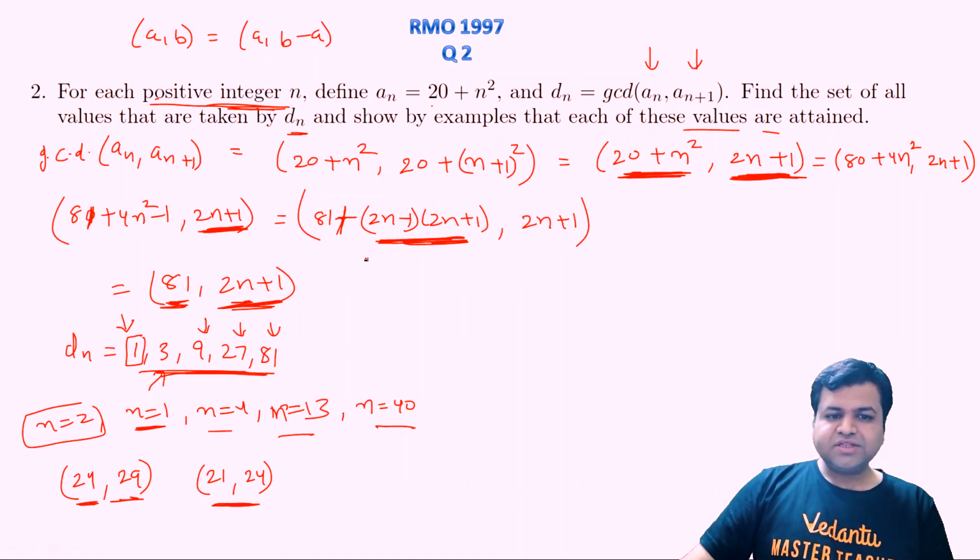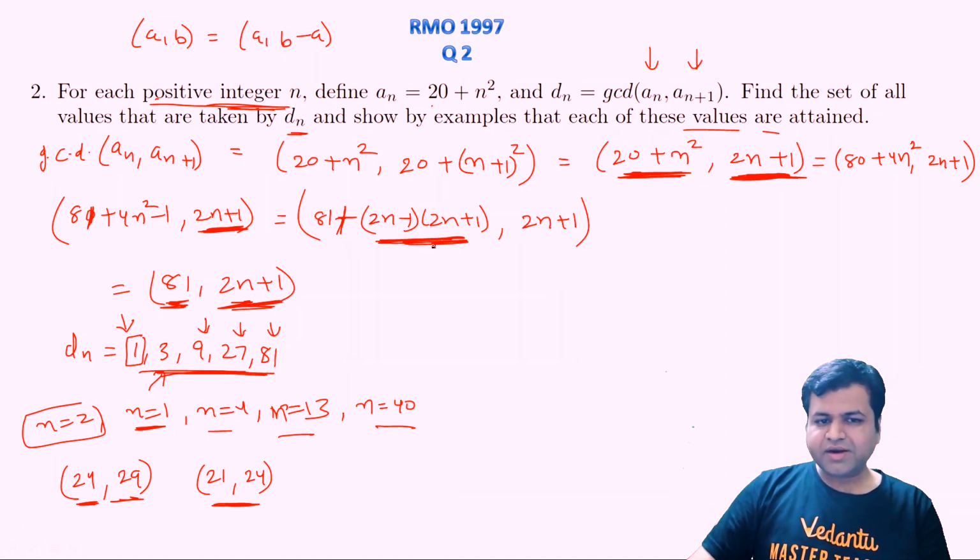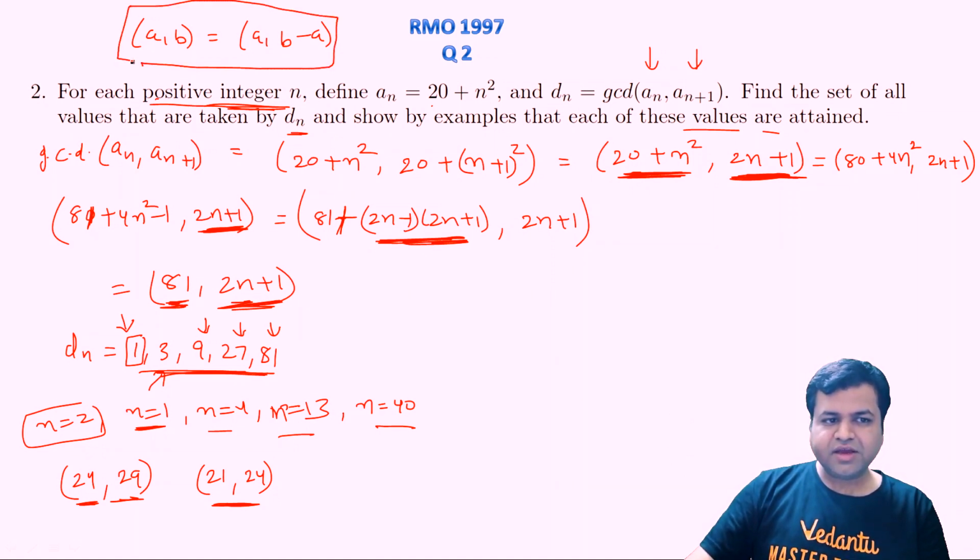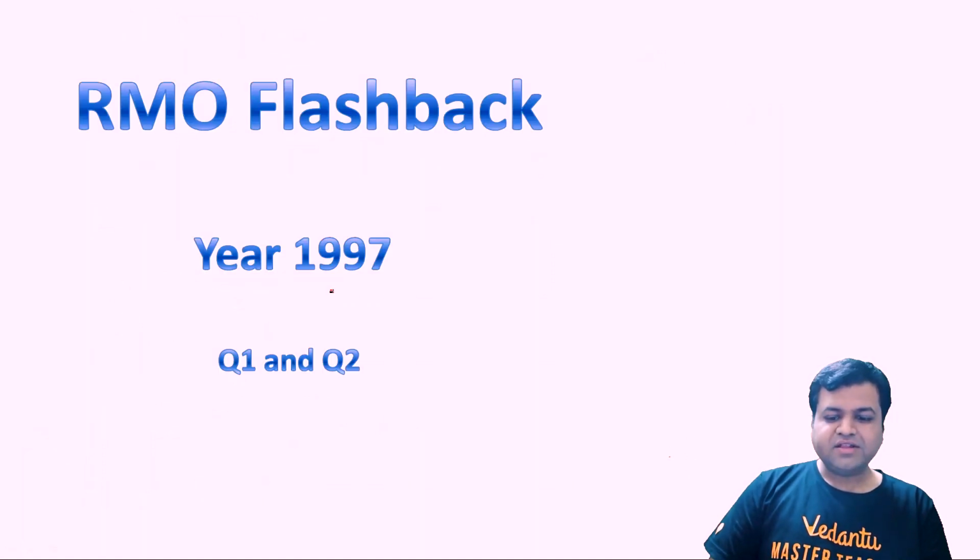So as you can see, this is just a simple application of the Euclid division lemma, in which the main thing being applied is that the GCD of A and B is the same as the GCD of A comma B minus A, or any multiple of A, comma K times B minus A. So these are the two questions of year 1997, and that's it from today's session.